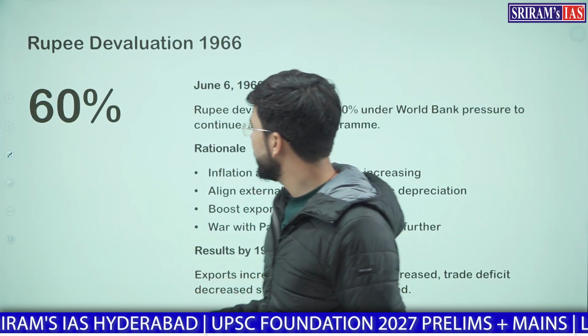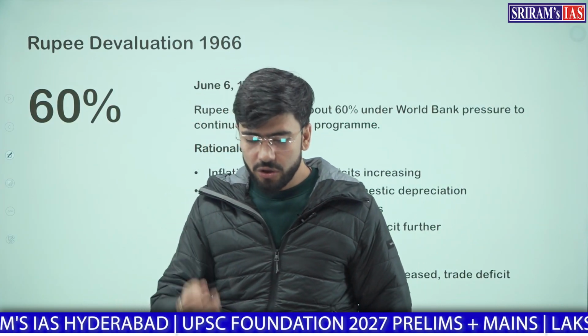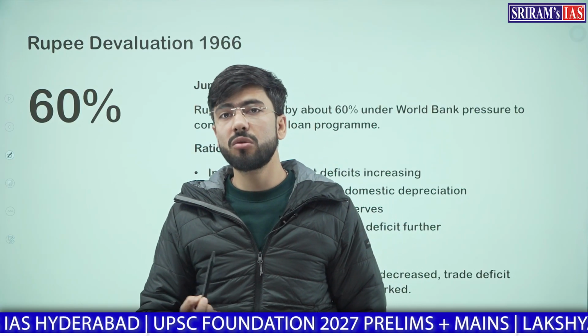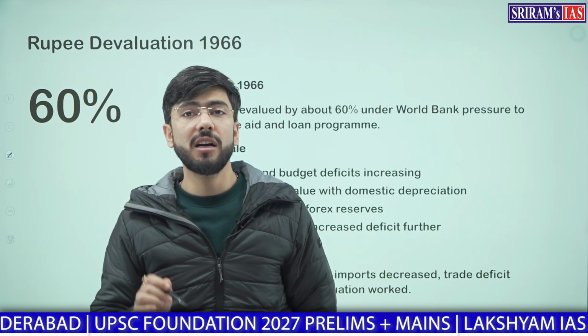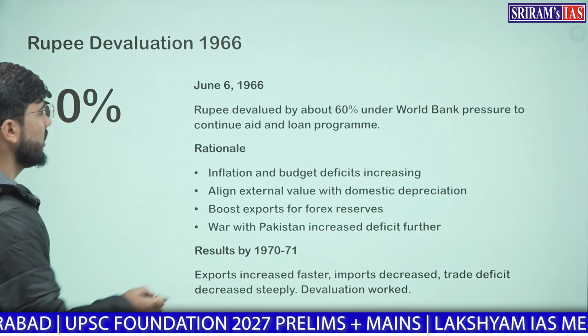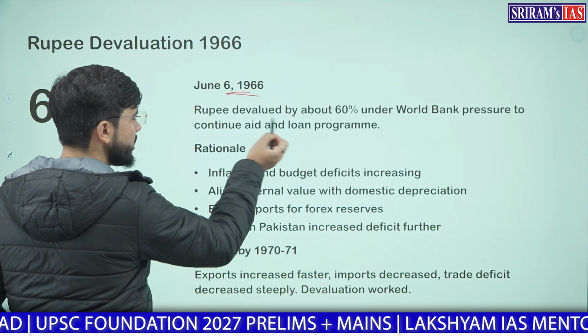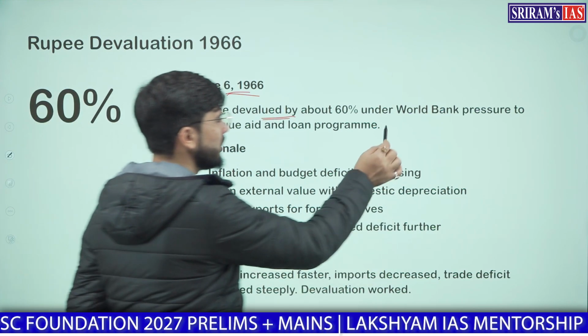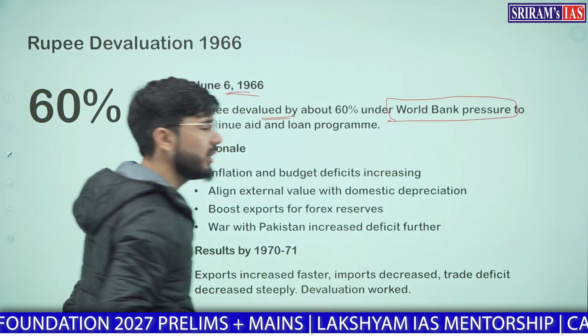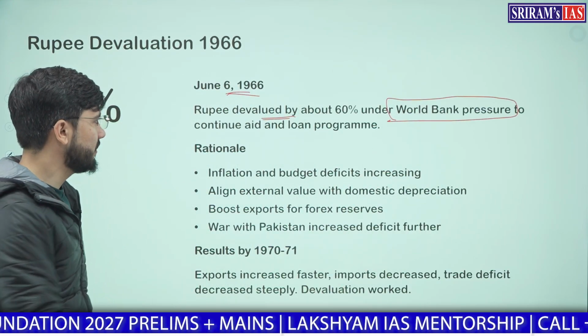Now, after this, due to all of this crisis, the rupee got devalued. In June 1966, the rupee was devalued by about 60% under World Bank pressures, because our economy was highly unstable.